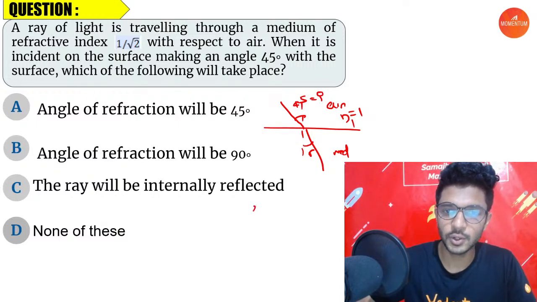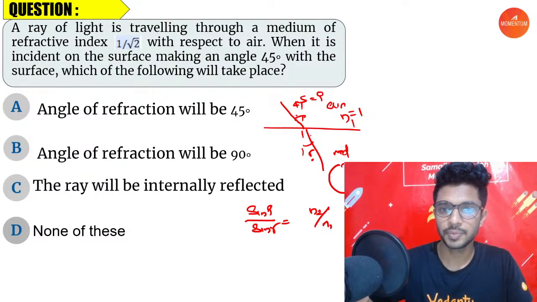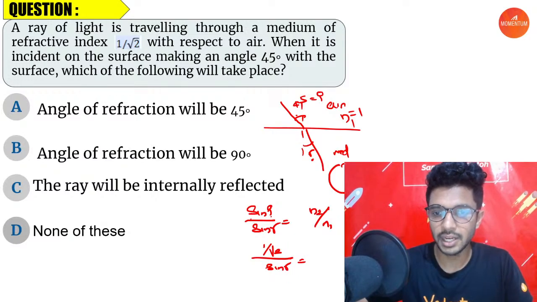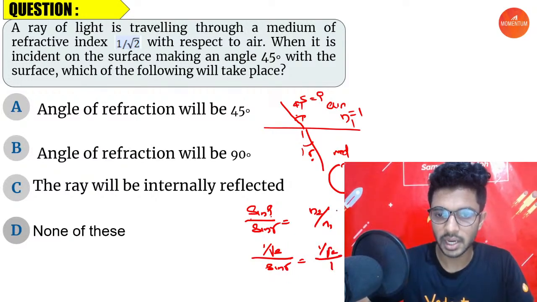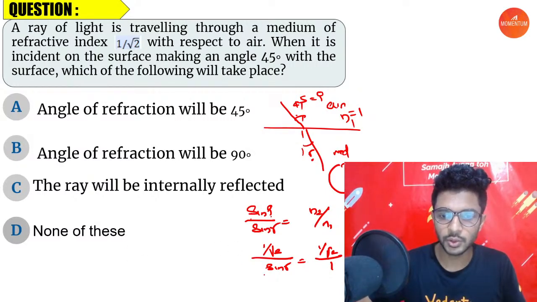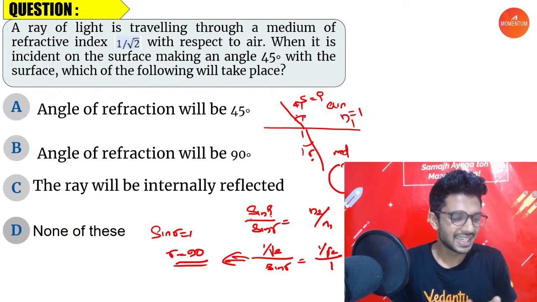Very simple, Snell's law, which is sin i by sin r is equal to n2, refractive index of second medium, by n1, refractive index of first medium. i is 45. So sin of 45, that is 1 by root 2, by sin r is equal to n2, which is also 1 by root 2, by n1, which is 1. Done. Simple. So 1 by root 2 and 1 by root 2 cancel, and sin r goes up. So let me write it here. Sin r is equal to 1, r is equal to 90 degree. Sin 90 is 1. Very simple, isn't it?